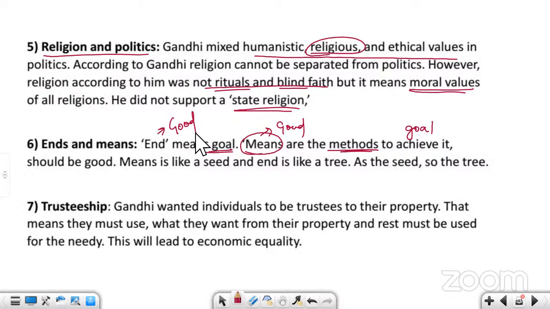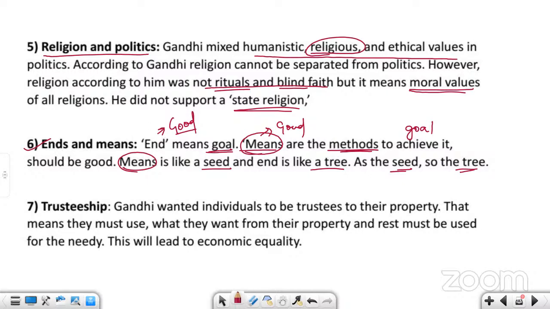To achieve good results, you should adopt good means. It is like seed and tree. Seed is the means. If you sow the seed, then only you will get the tree. If the seed is healthy, then the tree will also be healthy. That is ends and means. These are only 2 lines. It is very simple.